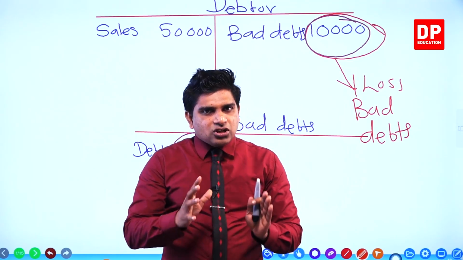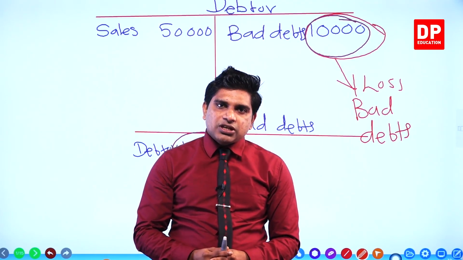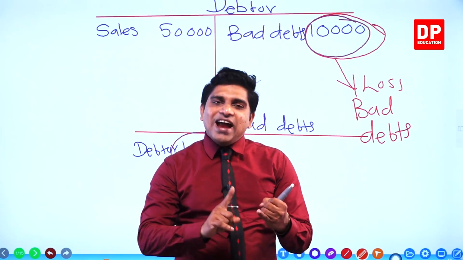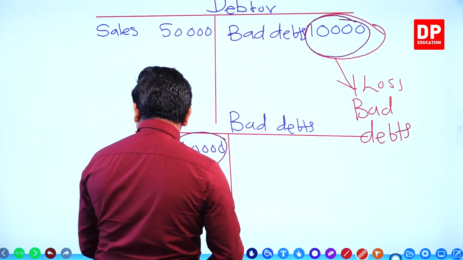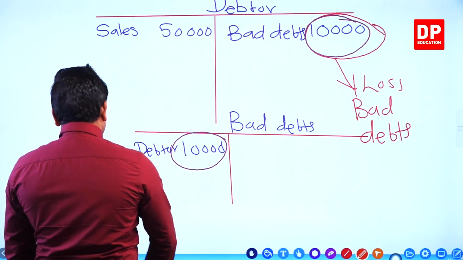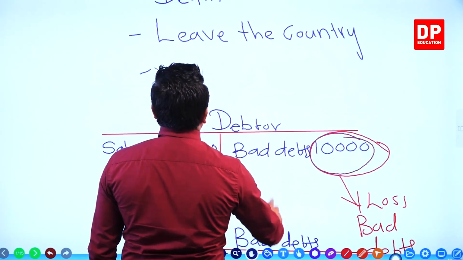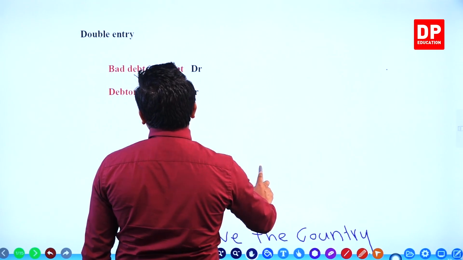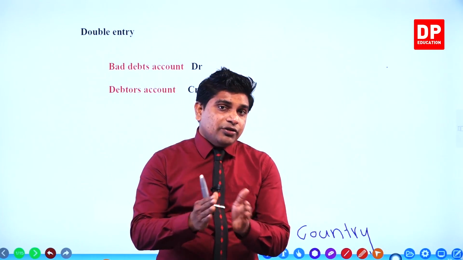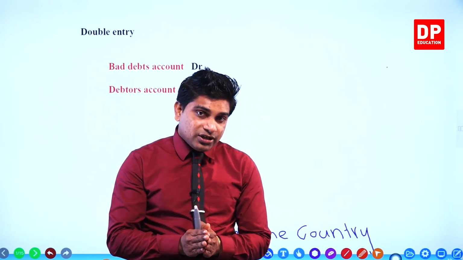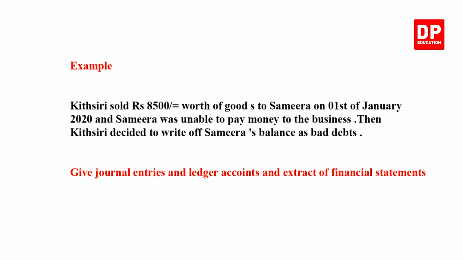If it is a loss, losses or expenses come to the debit side. So the other entry comes to the bad debts account, debit side. You must remember the double entry: bad debts account, debit. Debtors account, credit. You can see the double entry I have given here. If you want, you can write it down in your books. These are very important double entries. Okay, now go to the next slide.